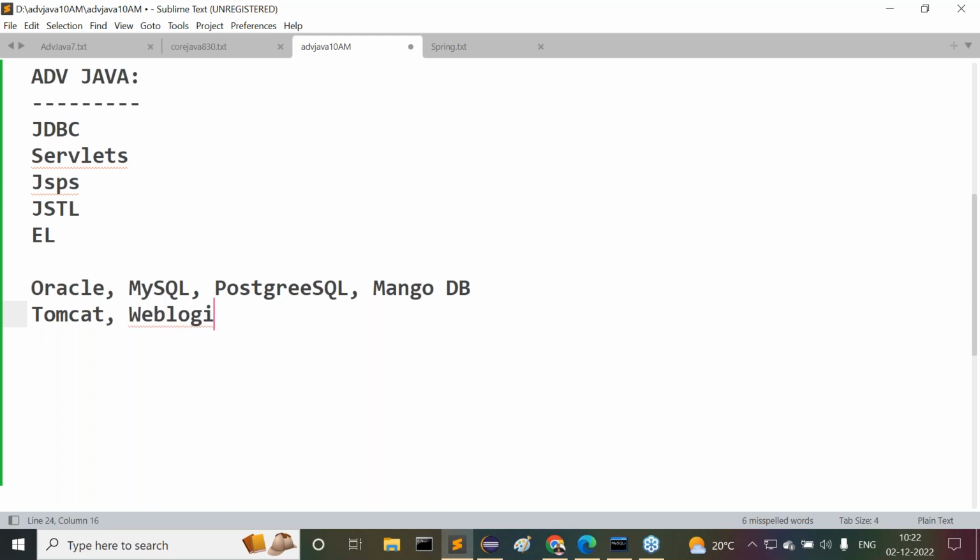Next one is WebLogic. Then after understanding WebLogic, we have to go for WildFly. This WildFly was previously called JBoss. Then after that, next one is GlassFish. These many servers we are going to see in our classes. That means it's not only the Tomcat server. So many servers we are going to use clearly.